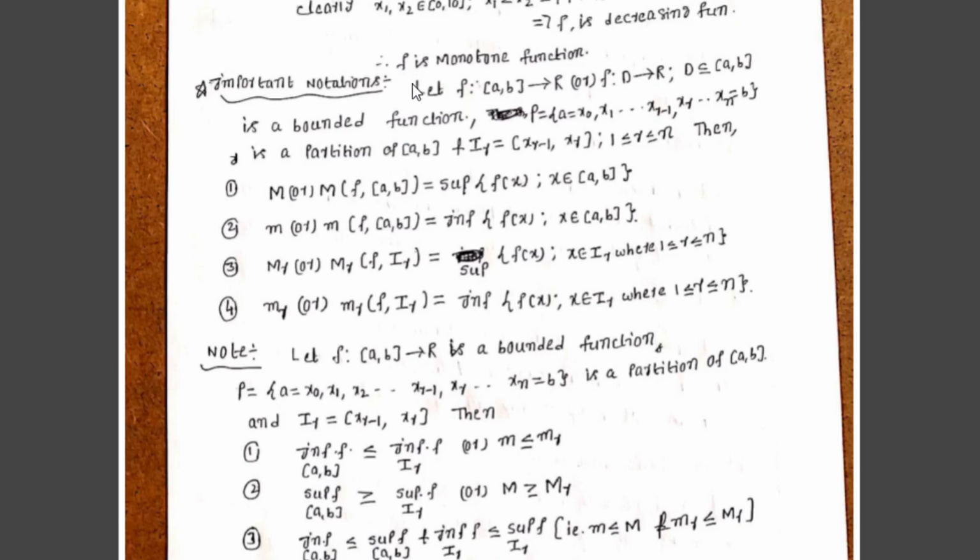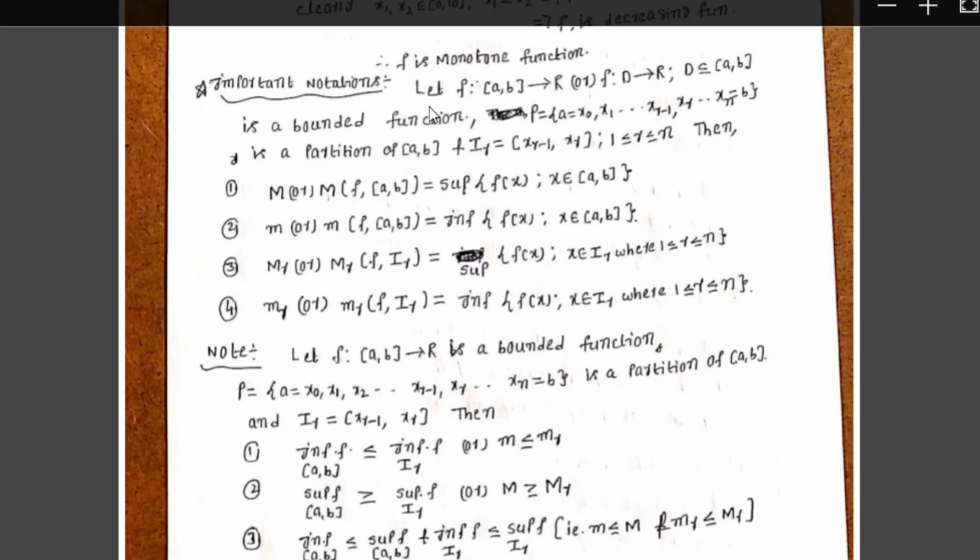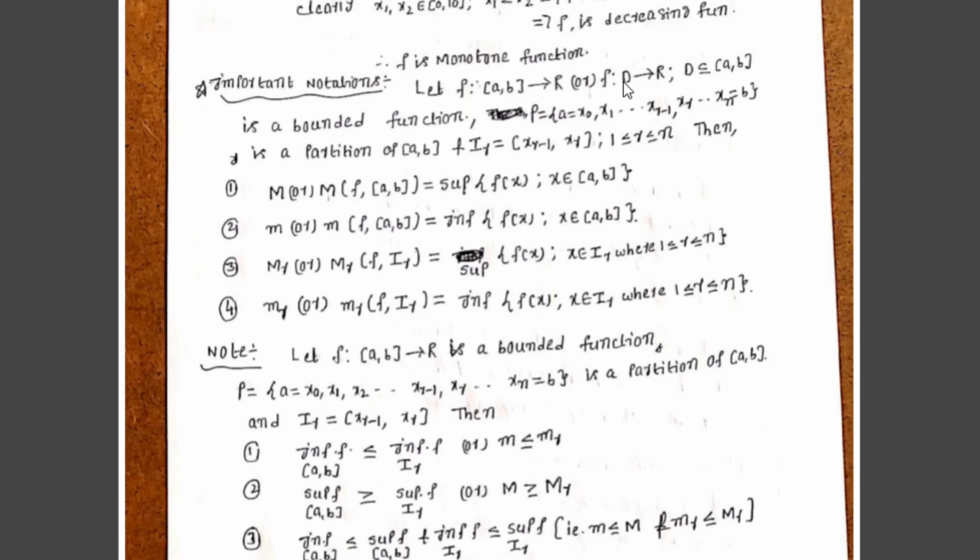Next, there are very important notations in our Riemann integration topic. In Riemann integration, the function f is a bounded function on the closed interval [a, b], where we have defined the Riemann integration. Let f from [a, b] to R, f from D to R, where D must be a subset of R equal to [a, b], be a bounded function, and let P = {a = x0, x1, x2, up to xr-1, xr, ..., xn = b} be a partition of the closed interval [a, b], and the rth subinterval Ir = [xr-1, xr] such that 1 ≤ r ≤ n.